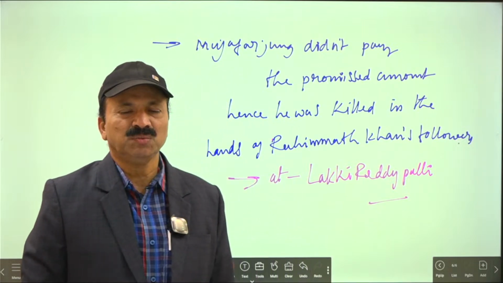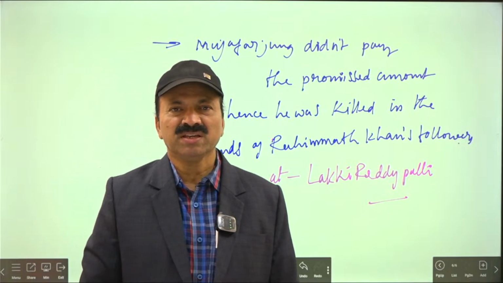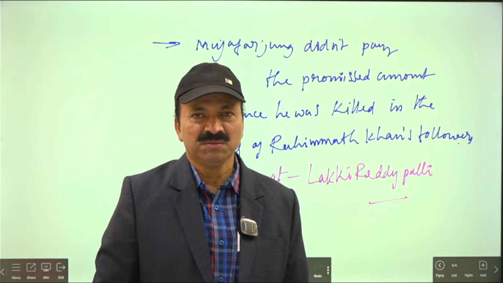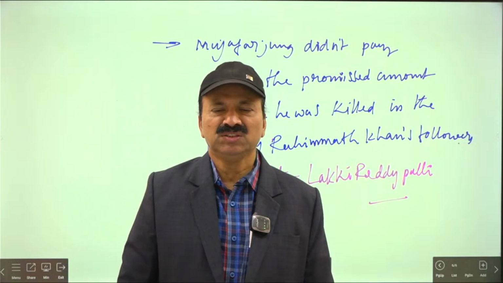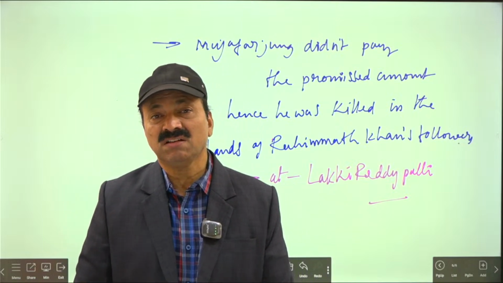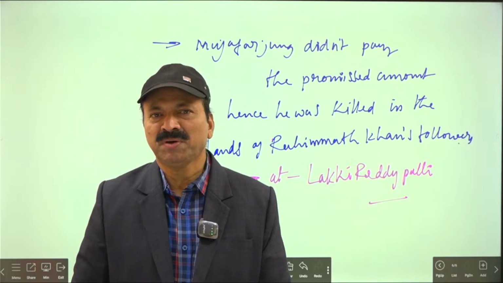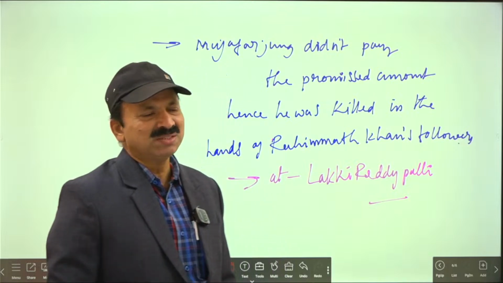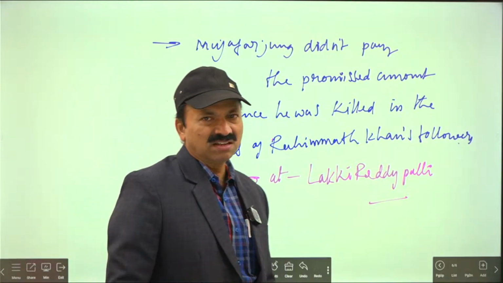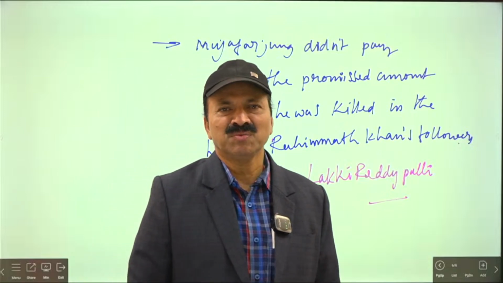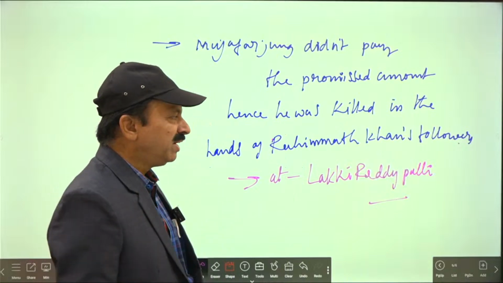Immediately the French woke up. They wanted to bring their own supporter to power anyhow. That's why Bussi was there in Hyderabad. Immediately they intimated Bussi. Bussi was the French commander. The French said to Bussi, immediately you have to meet one of the sons of Asaf Jan Nizam-ul-Mulk and bring him to power. Immediately Bussi went and met Salabat Jung, son of Asaf Jan Nizam-ul-Mulk.